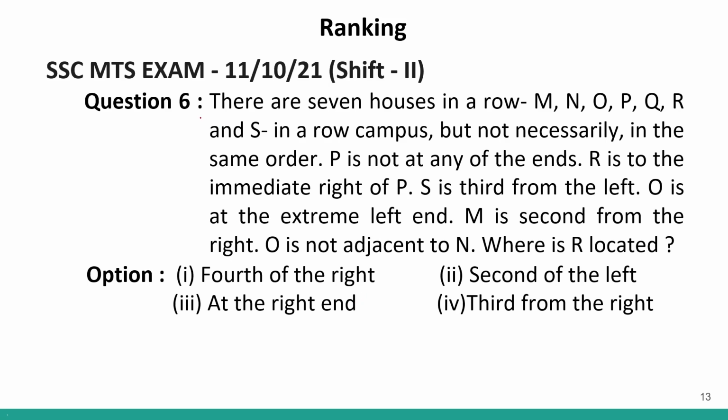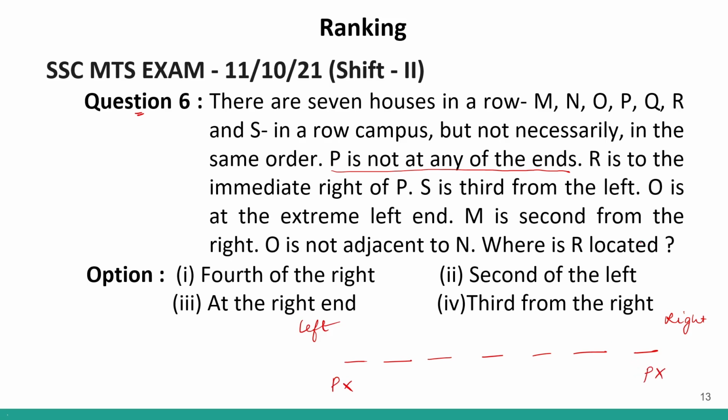Moving on to question number 6. Question number 6 says that there are 7 houses in a row in a campus but not necessarily in the same order. So 7 means 1, 2, 3, 4, 5, 6, 7. This is our left and this is our right. We already made this arrangement in the previous question, but let us quickly make it again. So P is not at any of the ends. That means P will not be here and P will not be here.